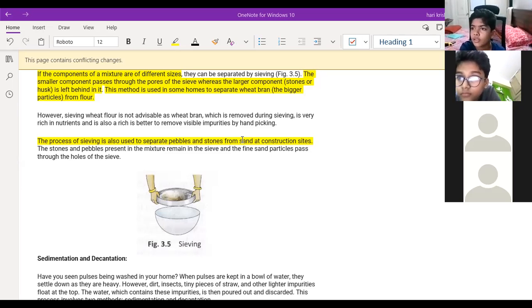Construction sites, sir. Oh. Then anything? So have you seen that type of mesh where the sieving is done in the construction site to separate the pebbles from the sand? Yes, sir, it's very big. One minute, I will try to open the picture of that.